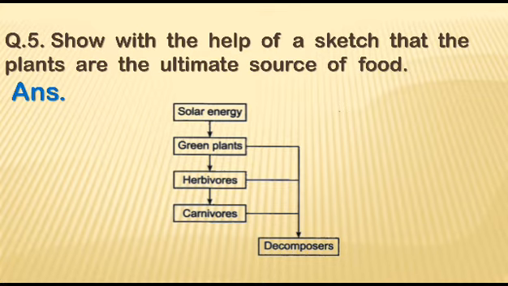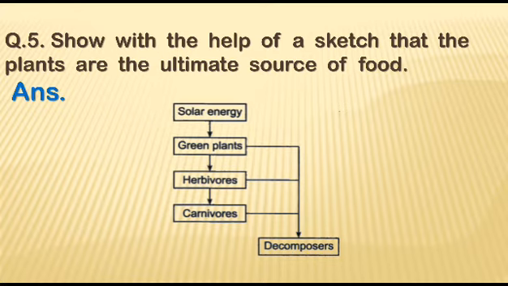In that way the food energy is transferred from green plants to herbivores and then carnivores. The excretory products of green plants, herbivores or carnivores, or after their death, the dead body parts of these organisms come to the soil.